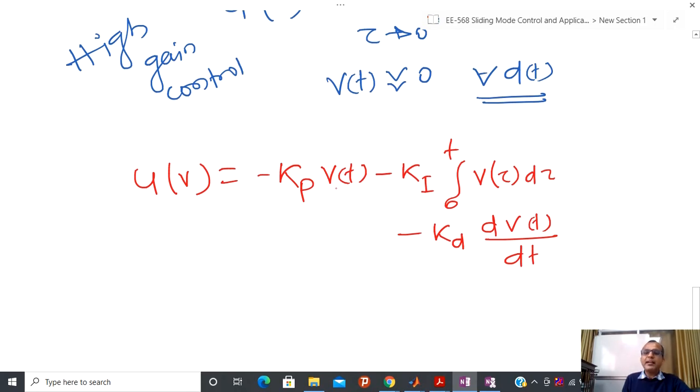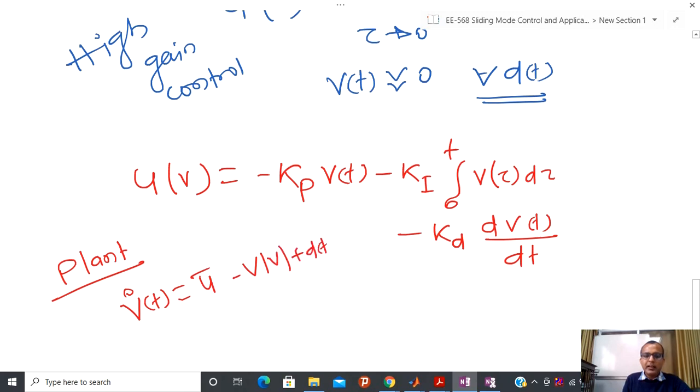I am assuming that v(t) is continuous. That is obvious because of whatever plant I have considered. If you see the equation of the plant, it contains something like u bar, v mod v plus d(t). That is obvious that v is continuous. Otherwise, I cannot calculate the v dot. So this is continuous, and after that, the integral of this is also continuous.